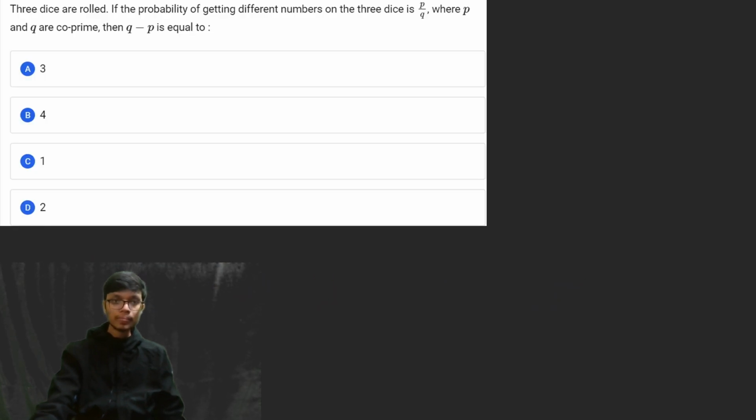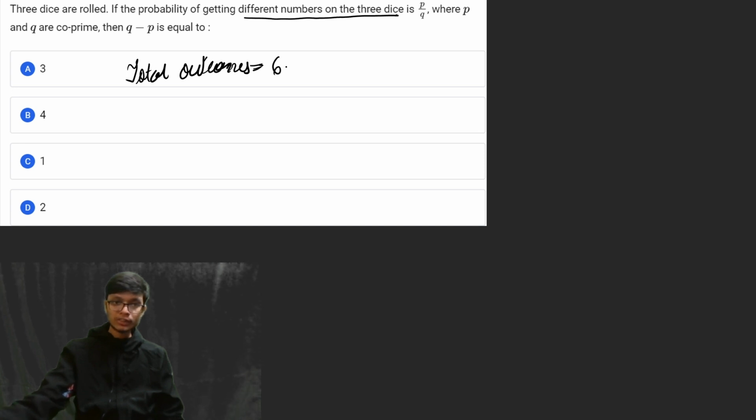So the next problem is again a fairly simple problem of a dice. It is said that 3 dice are rolled. If the probability of getting a different number on the 3 dice is p by q, where p and q are co-prime numbers, then I have to look for q minus p. So the total outcomes when 3 dice are rolled: for the first dice there are 6 outcomes, into 6, into 6, and that evaluates as 216 outcomes possible.